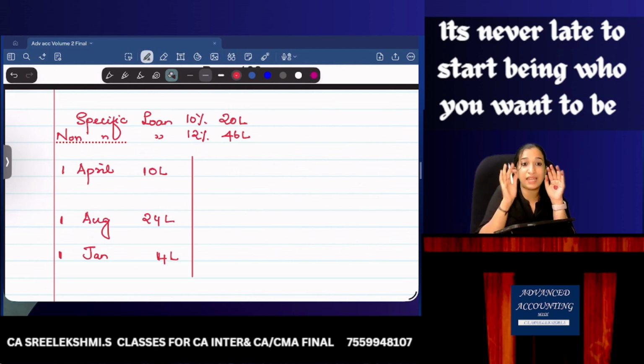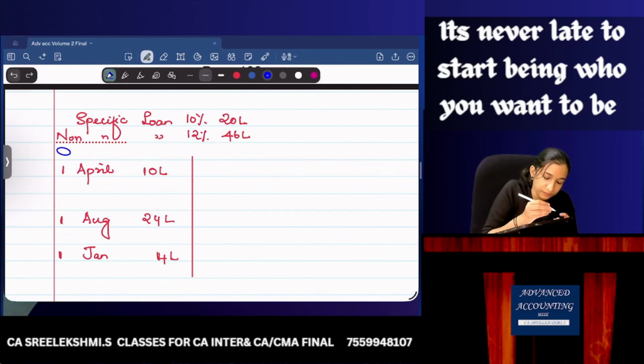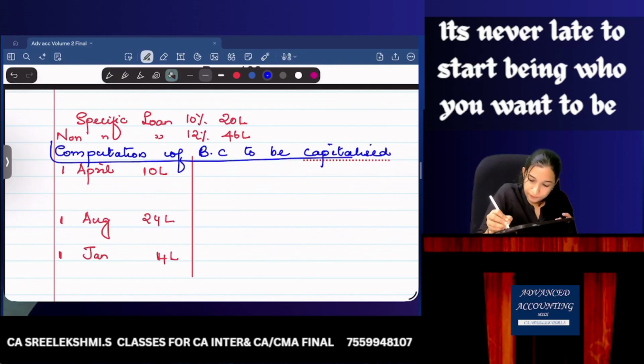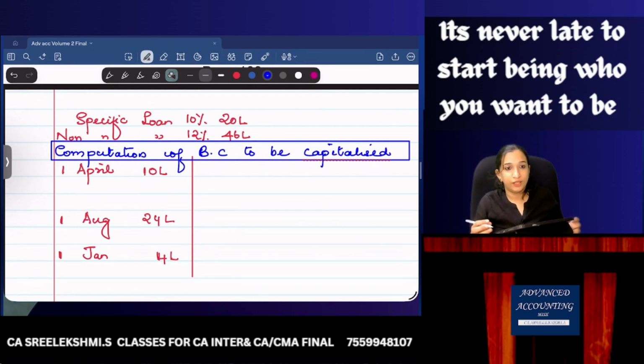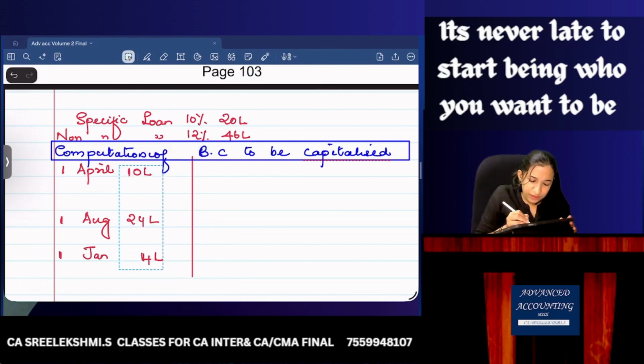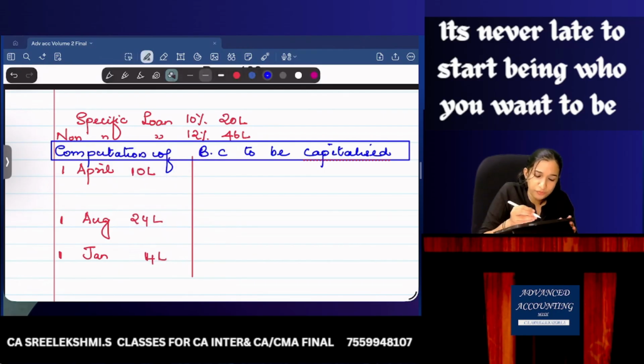So please understand, listen here, pay attention. First I'll do the computation of borrowing cost to be capitalized. Okay, so 10 lakhs, I am withdrawing 10 lakhs for the asset. So what do you think? This 10 lakhs will be taken out of?